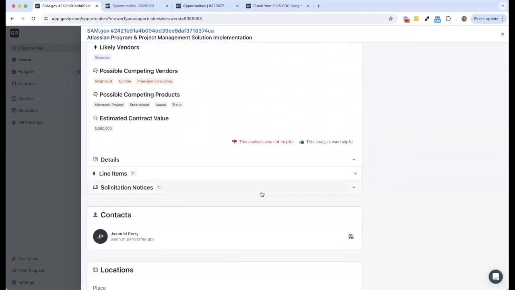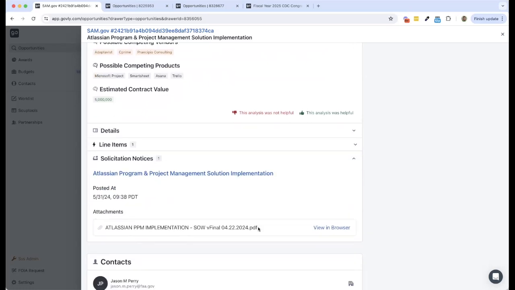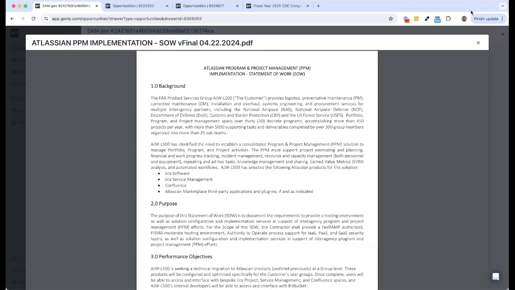And of course, if you want to look through the attachments yourself, those are still always available within solicitation notices. So in this case, you can see the full SOW there if that's helpful.